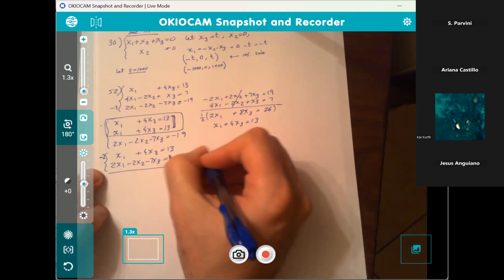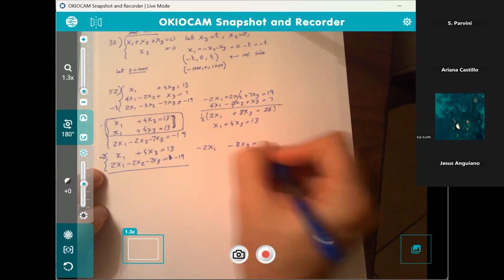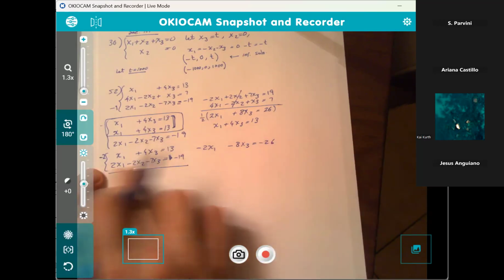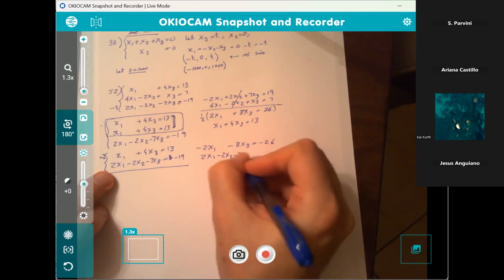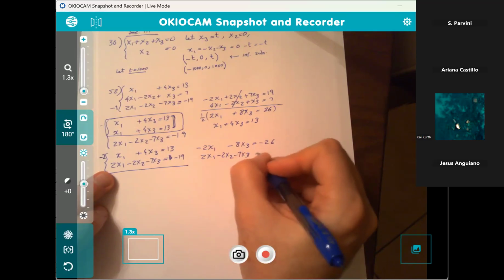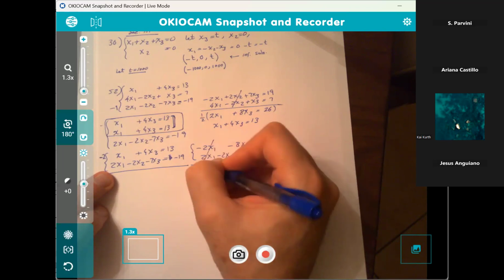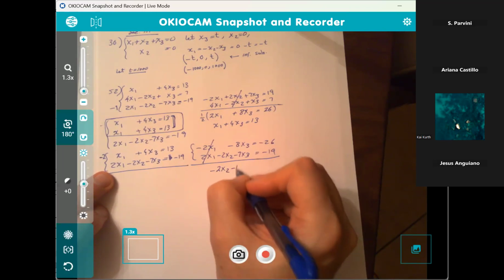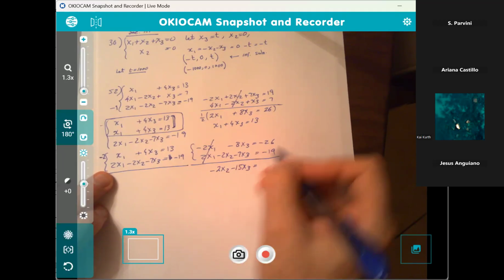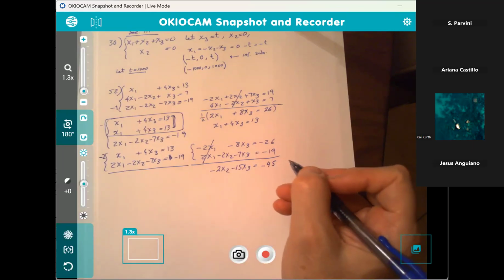So that's going to be -2x sub 1, -8x sub 3 equals -26. Add it to the existing second equation, -2x sub 2, -7x sub 3 equals -19. These add to 0, so I have -2x sub 2, -15x sub 3 equals -45, correct?